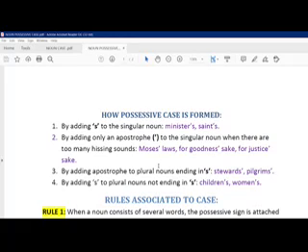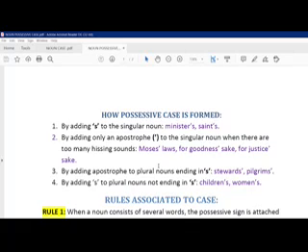Second, by adding only an apostrophe to the singular noun when there are too many hissing sounds. Hissing sound means s sounds. This is called hissing sound. See, Moses. If you add apostrophe s after it, you cannot pronounce it. So in that case, we add only the apostrophe and nothing else, and it sounds the same. For goodness' sake, Moses' laws, for justice' sake. You cannot say justice's like that, because in that case there will be a lot of confusion. So when there are hissing sounds juxtaposed, we add only an apostrophe.